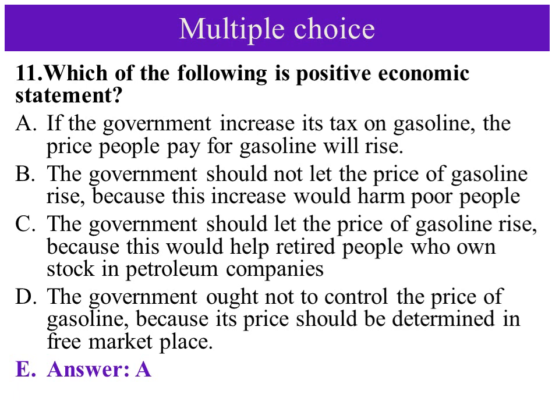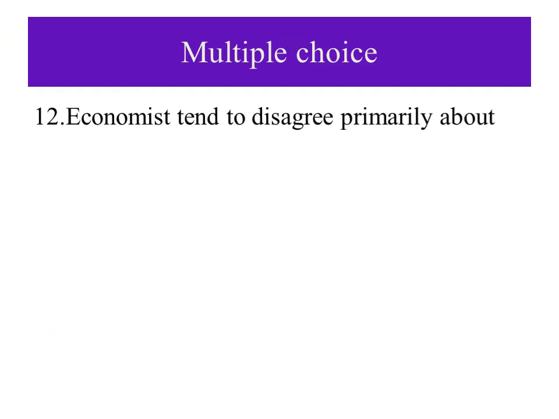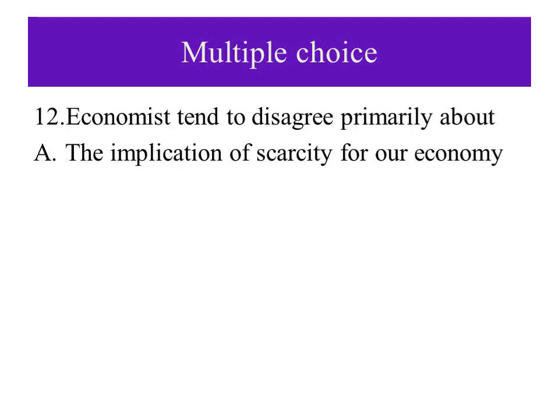Let us go to the next question. Question number 12 says economists tend to disagree primarily about A. the implication of scarcity for our economy.